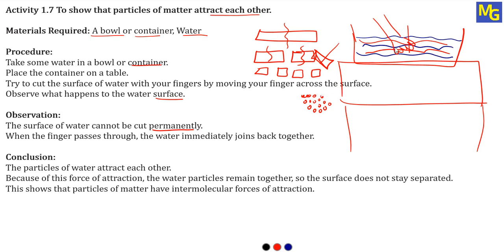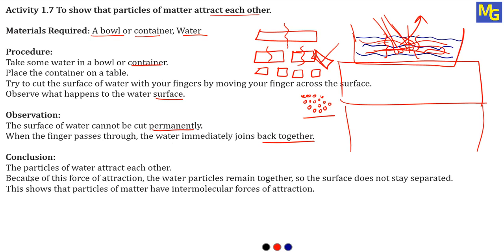But in the case of water, if you move your hand, water will move, but you cannot see that water has been broken into small pieces like this chalk. When the finger passes through the water, it immediately joins back together. So once you put your hand here, you may see that this water has got separated here and this water has got separated here. But when you remove your hand, again the water will immediately join.